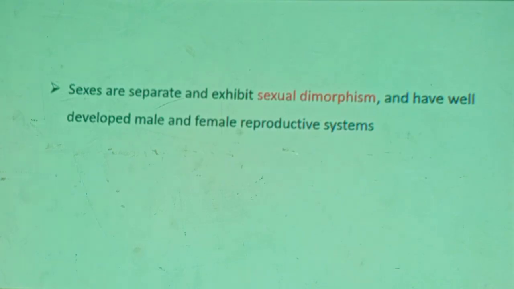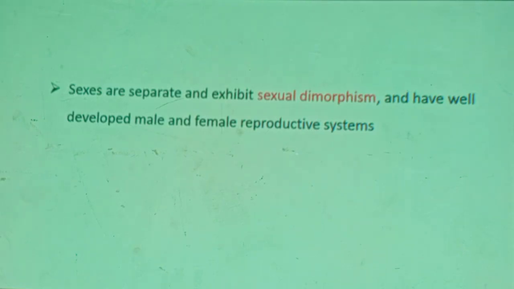When it comes to those organisms with separate sexes, male and female, these two sexes are showing dimorphism. That means they are different in their physical morphology, physical appearance, and also biochemistry, physiology. This difference is known as sexual dimorphism. They have well-developed male and female reproductive systems.